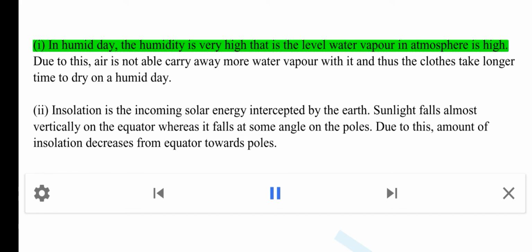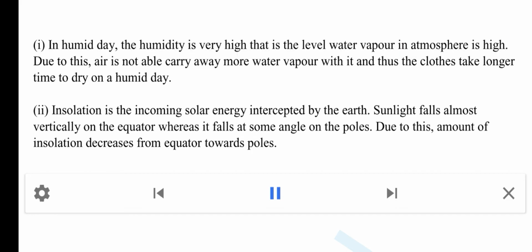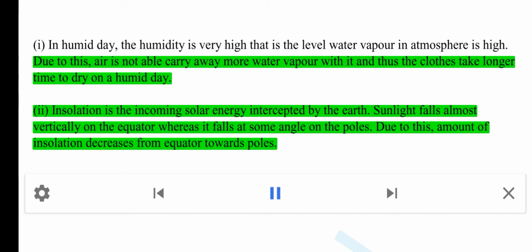I. On a humid day, the humidity is very high, that is, the level of water vapor in the atmosphere is high. Due to this, air is not able to carry away more water vapor with it, and thus the clothes take longer time to dry on a humid day. II. Insolation is the incoming solar energy intercepted by the earth. Sunlight falls almost vertically on the equator, whereas it falls at some angle on the poles. Due to this, amount of insolation decreases from equator towards poles.